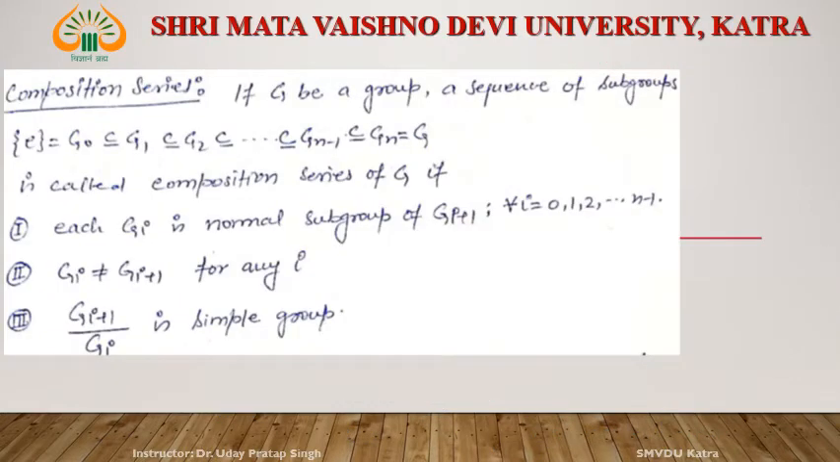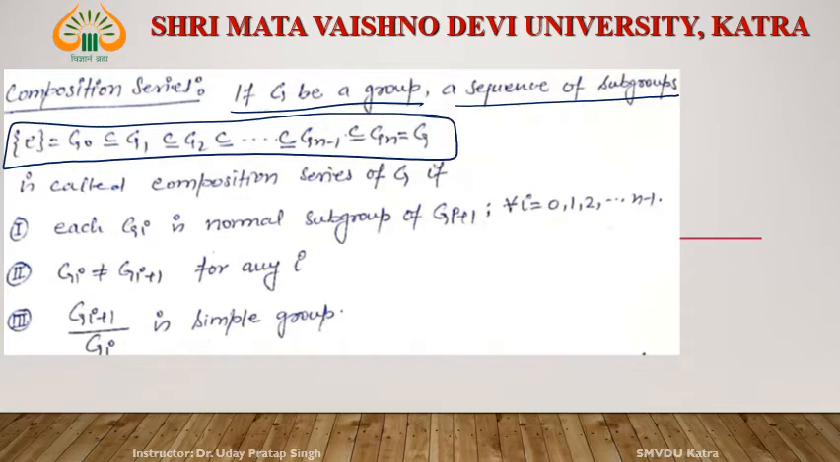Now see, what is a composition series? If G is a group, then a sequence of subgroups, the same sequence, is said to be a composition series if it satisfies the following conditions. Number 1, Gi is a normal subgroup of Gi plus 1, just like in a normal series. Gi plus 1 is not equal to Gi for any i, but in the previous case, in the normal series case, it may be equal for some i, right? Gi plus 1 upon Gi is a simple group.